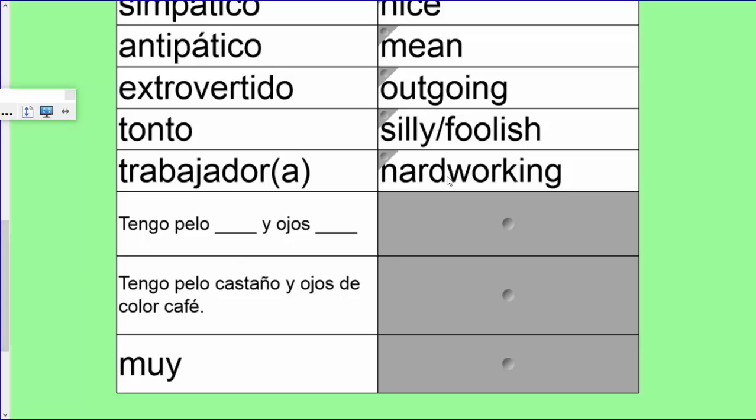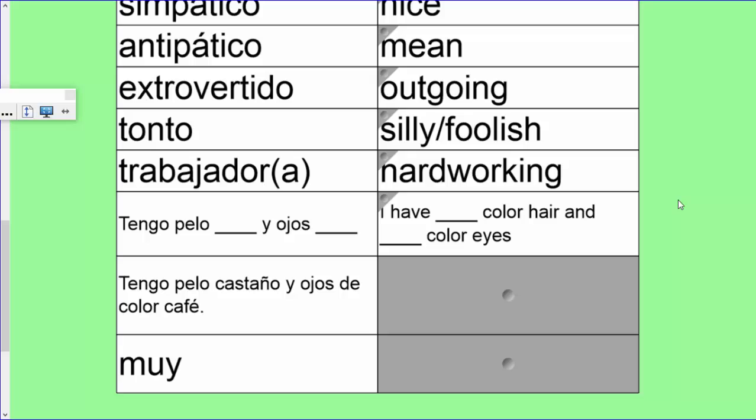Trabajador is hardworking. And trabajador is a little unusual in that if we're describing a female that's hardworking, we have to add an A to the end of that. So it would be ella es trabajadora. Okay, a couple full sentences here. This one, tengo pelo blanco y ojos blancos. This is just a complete sentence to show you how to describe your hair color and your eye color.